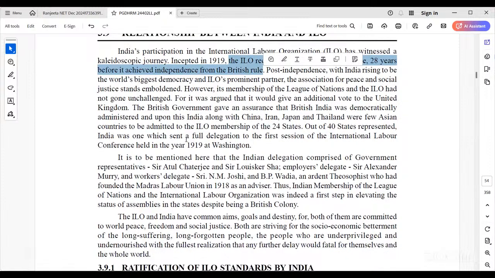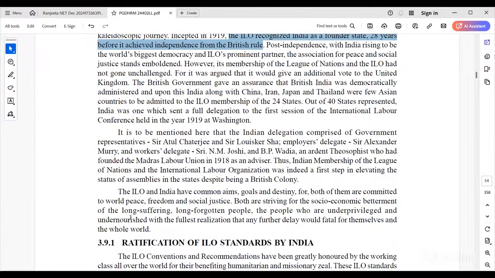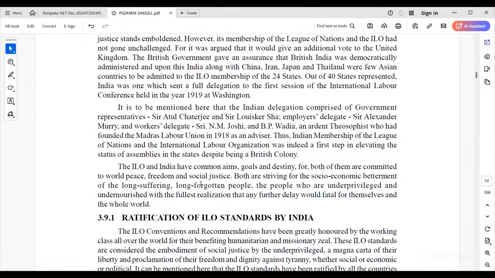India is also playing a very important role in the ILO, and the ILO and India have the common aim, goal, and destiny: both are committed to world peace, freedom, and social justice. Both are going in the same direction. At the same time, both are striving for the socio-economic betterment of the long-suffering people who are unprivileged and undernourished.